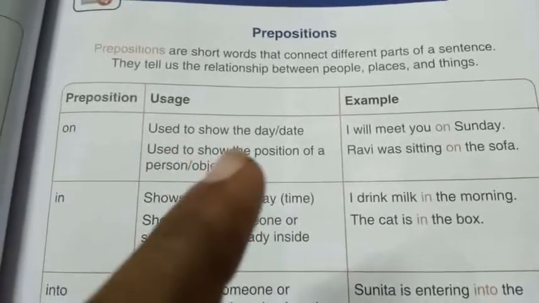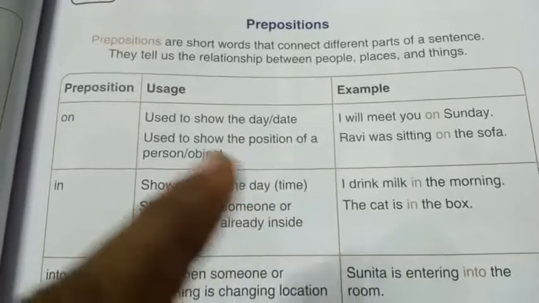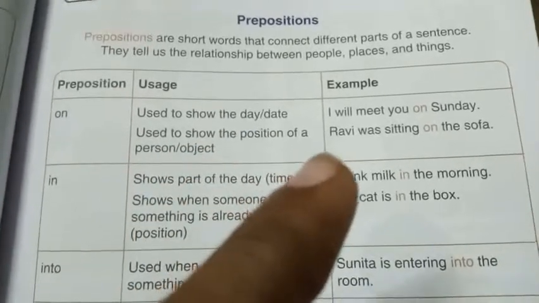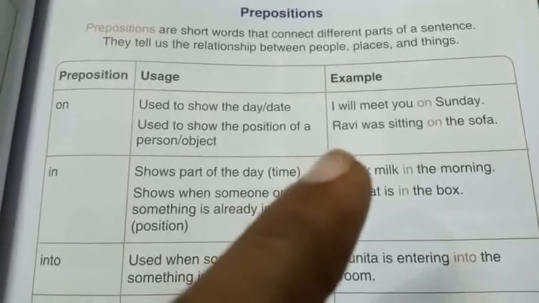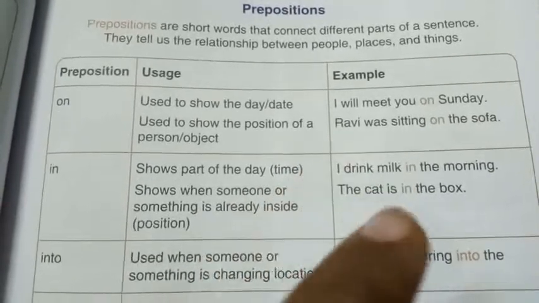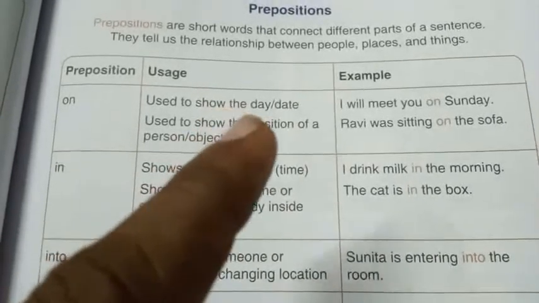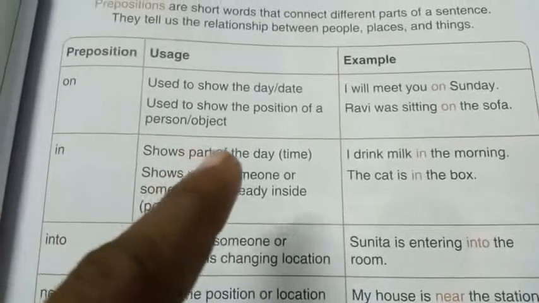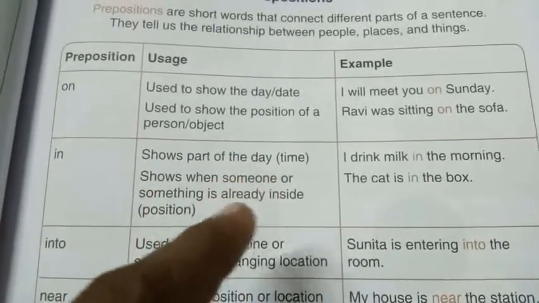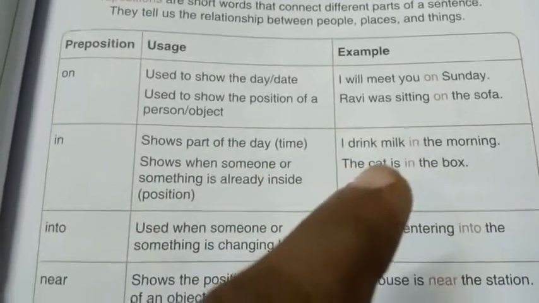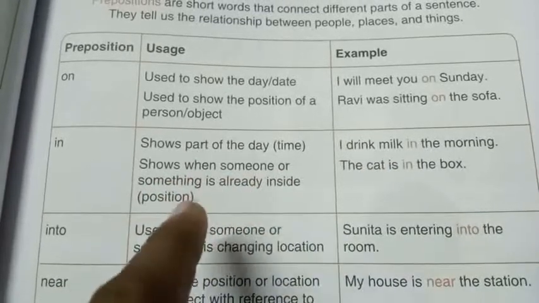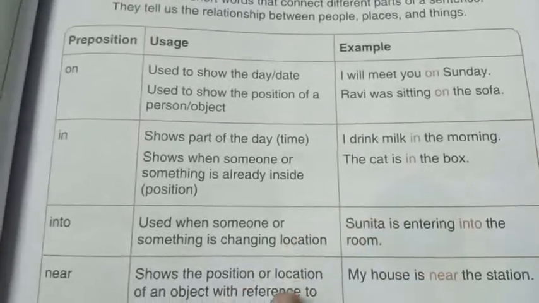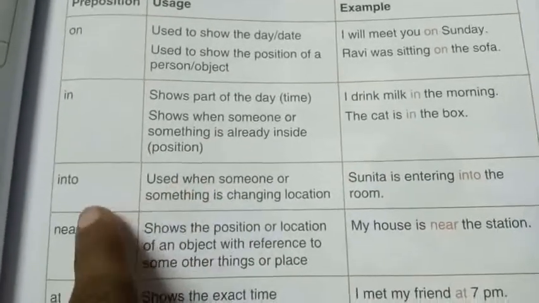On. Used to show the date and day. Next, used to show the position of a person or object. I will meet you on Sunday. Ravi was sitting on the sofa. This is the example. On means to show the date and day. Next, in. Shows the part of the day. I drink milk in the morning. Shows when someone or something is already inside. The cat is in the box. That is the position, right?